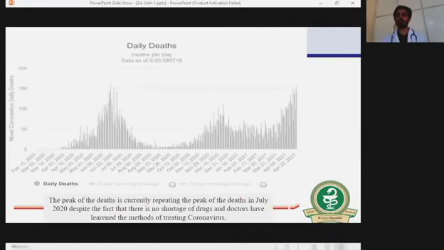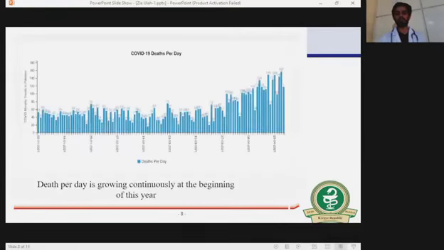This graph represents the daily death rate. The peak of deaths is currently repeating the peak of July 2020, despite the fact that there is no shortage of drugs and doctors have learned the methods of treating coronavirus. Here you can see in the graph data that the peak was present previously, in June 2020, and once again in April we have an abundance of deaths, with more than 157 recorded in a single day.